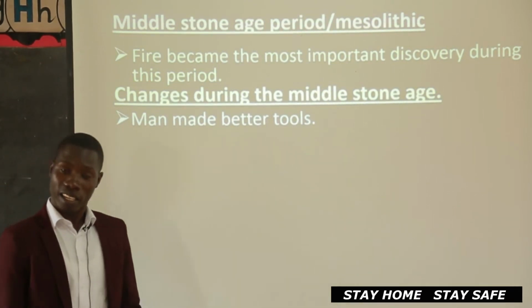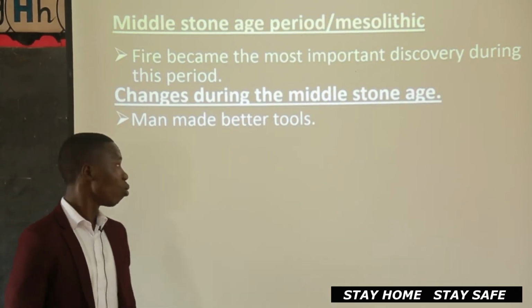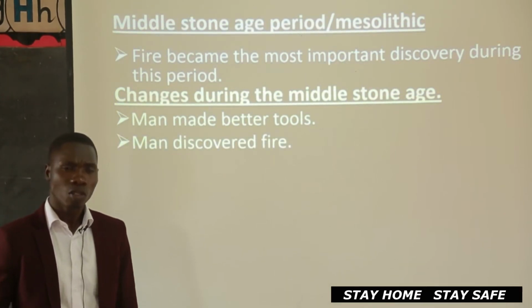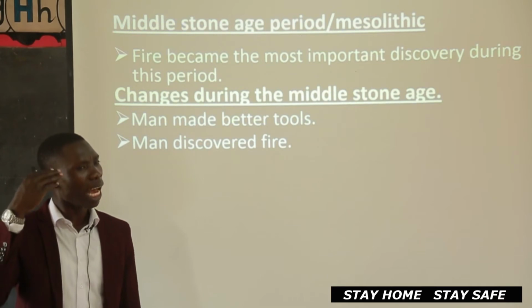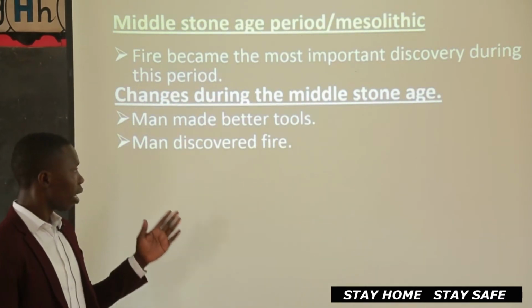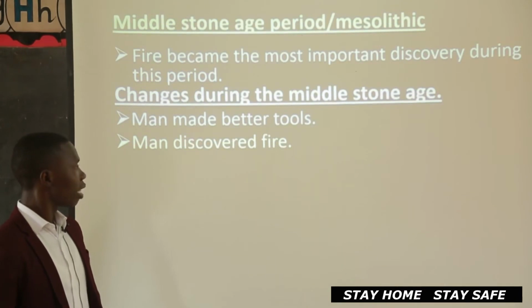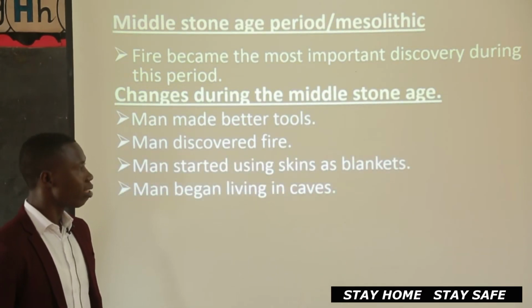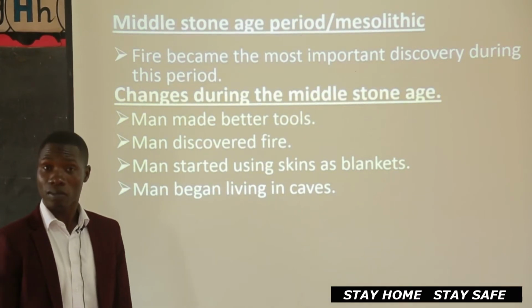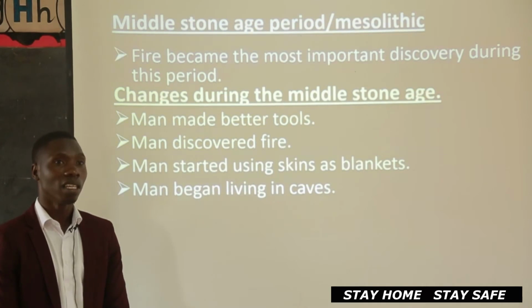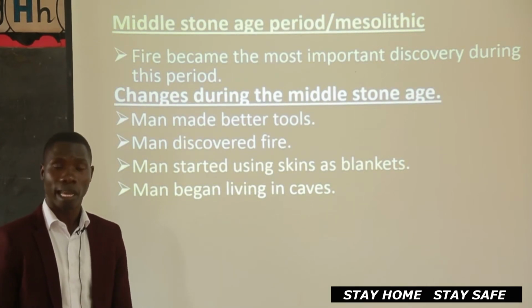What were the changes? There were some changes. One, man made better tools. During this time, man had developed his brain, so he was able to make better tools. Also, man discovered fire. Man started using skins as blankets. So he had discovered that he had to cover himself mainly at night.